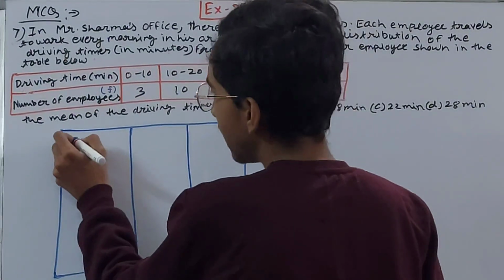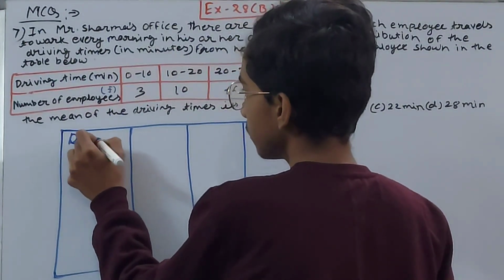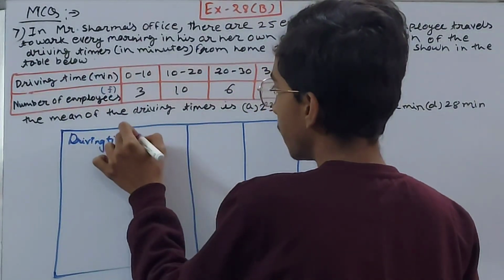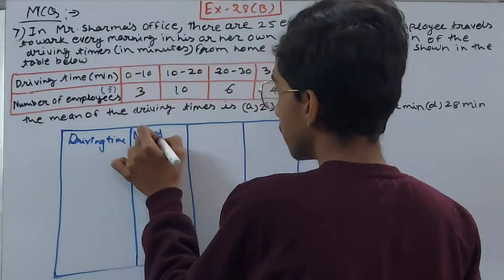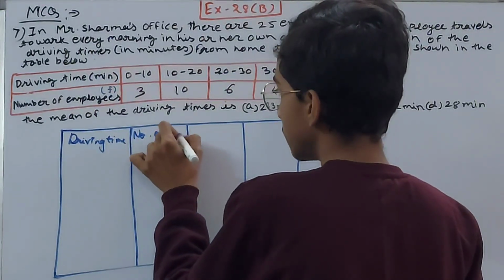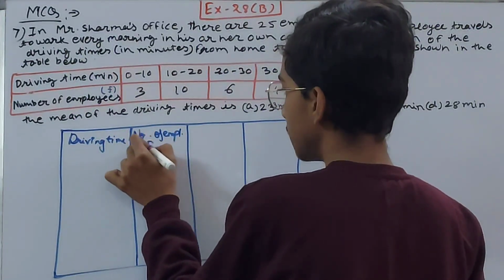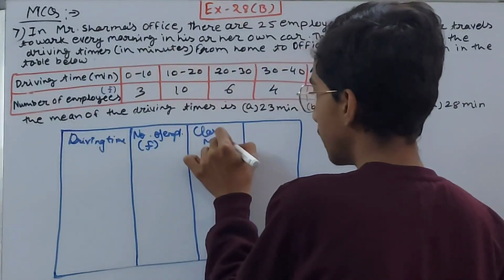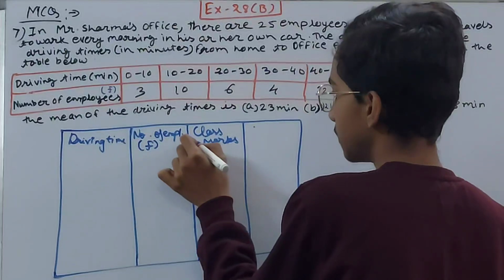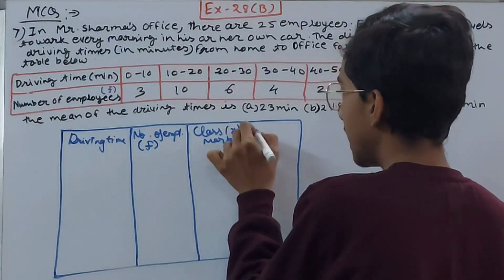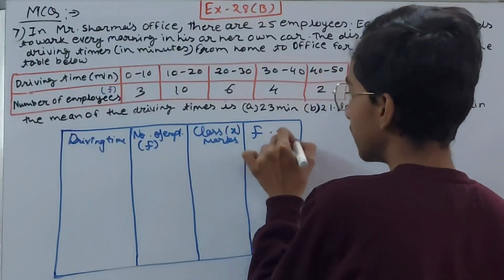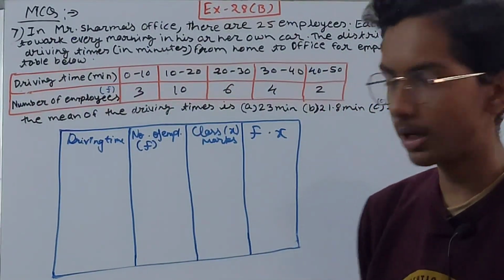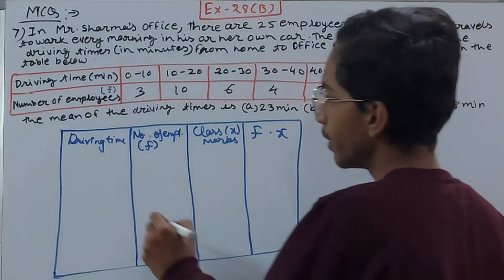This will be the driving time. This will be number of employees, which is basically frequency, so I will write down F. Here we will have the class marks, denoted by X, and here the product of frequency and class mark, Fx. We all know the formula sigma Fx upon sigma F. That will be used here to calculate the mean.